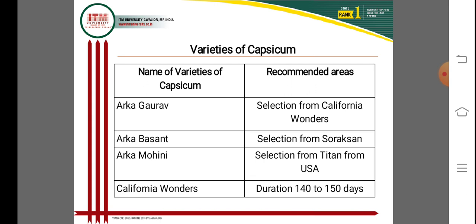And Arka Vasant is a selection from Shurakan. Shurakan is also a variety of chili. Arka Mohini is a selection from Taiwan, from the USA. California Wonder is a very short duration crop, 140 to 150 days for harvesting and completion of the crop also.